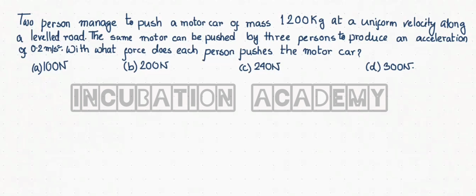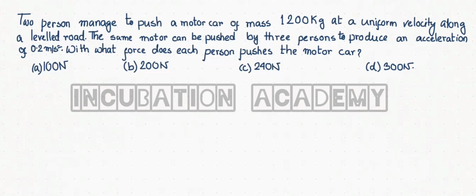The question is: two persons manage to push a motor car of mass 1200 kg at a uniform velocity along a leveled road. The same motor car can be pushed by three persons to produce an acceleration of 0.2 meter per second square. With what force does each person push the motor car? Option A is 100 Newton, option B is 200 Newton, option C is 240 Newton, and option D is 300 Newton.